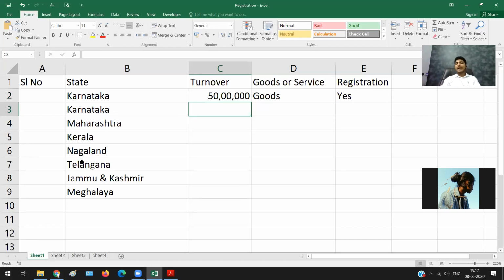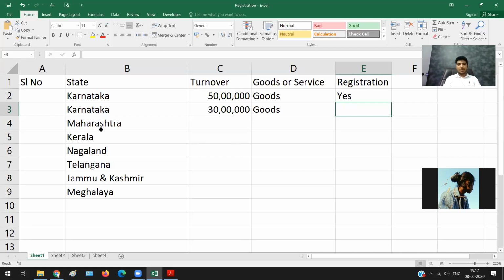Now let us say I'm in Karnataka, but my turnover is 30 lakh rupees and I am supplying goods. Should I obtain registration or not? How many of you feel that I need to obtain registration? Nobody? All right. How many of you feel I need not apply for registration? Brilliant.